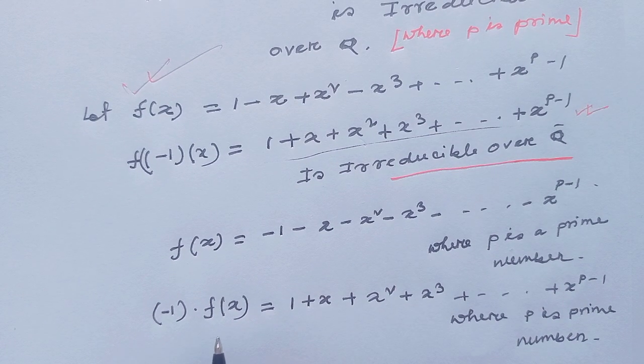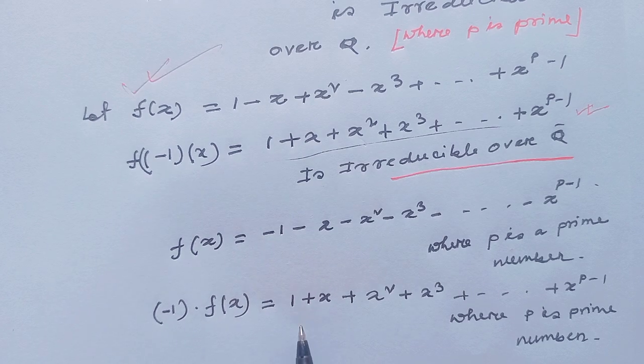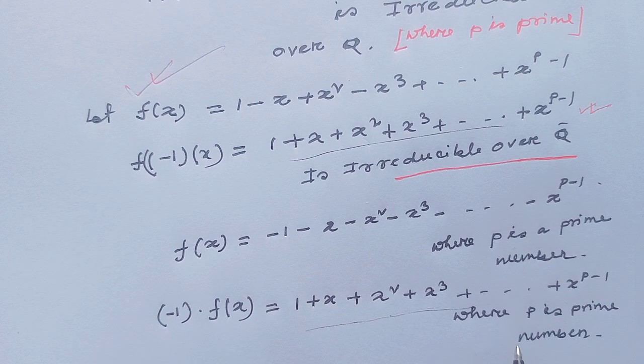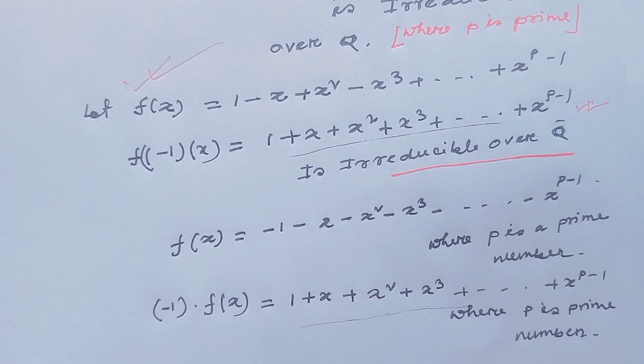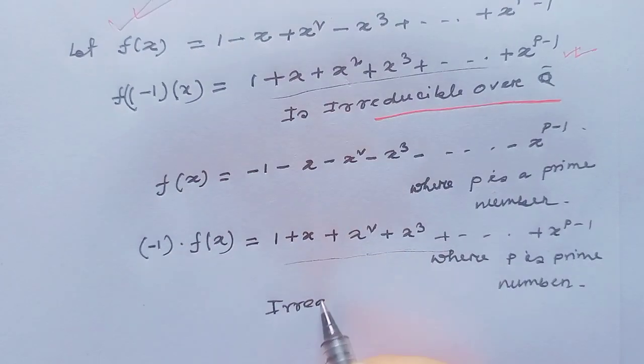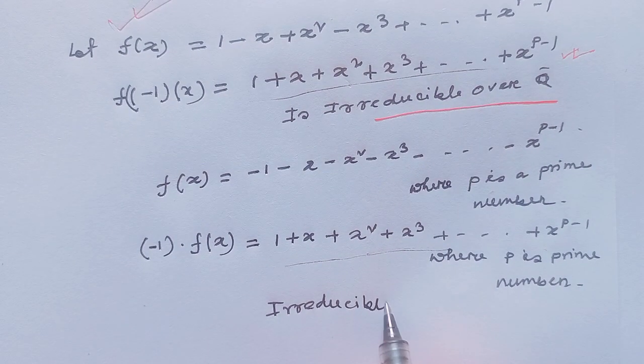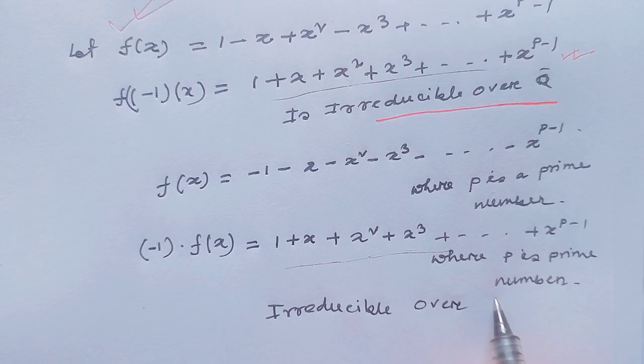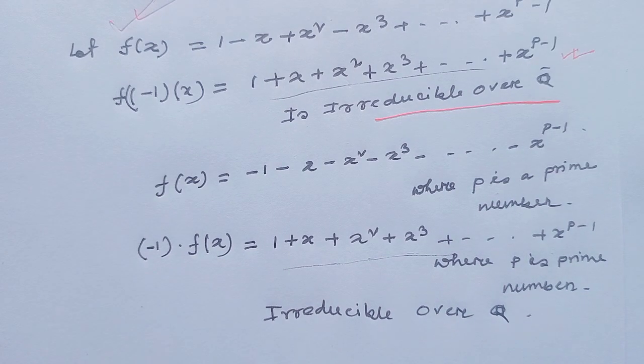Since -1 times f(x) is actually the cyclotomic polynomial, when p is a prime number, this is also irreducible over the field Q.